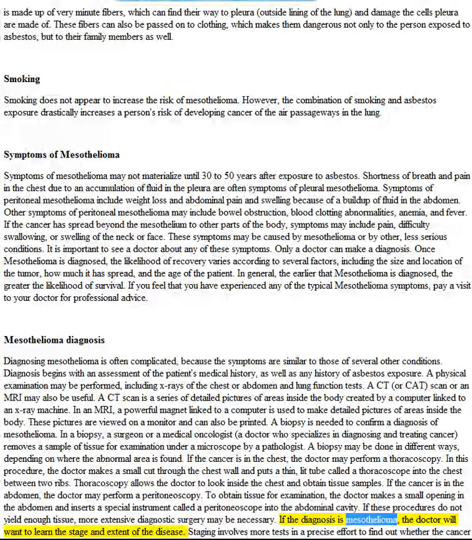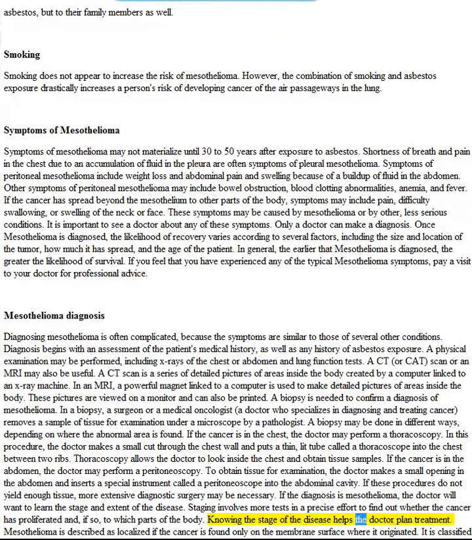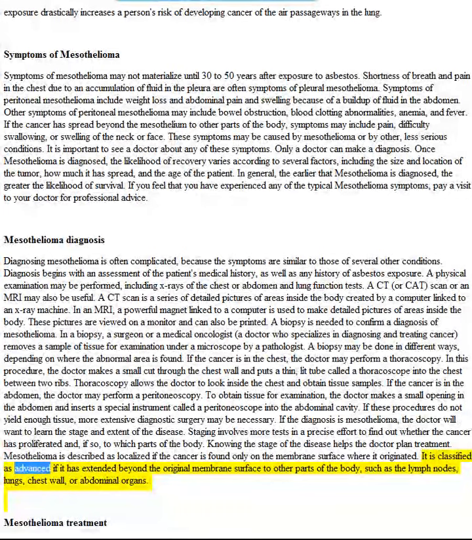If the diagnosis is mesothelioma, the doctor will want to learn the stage and extent of the disease. Staging involves more tests in a precise effort to find out whether the cancer has spread and, if so, to which parts of the body. Knowing the stage of the disease helps the doctor plan treatment. Mesothelioma is described as localized if the cancer is found only on the membrane surface where it originated. It is classified as advanced if it has extended beyond the original membrane surface to other parts of the body, such as the lymph nodes, lungs, chest wall, or abdominal organs.